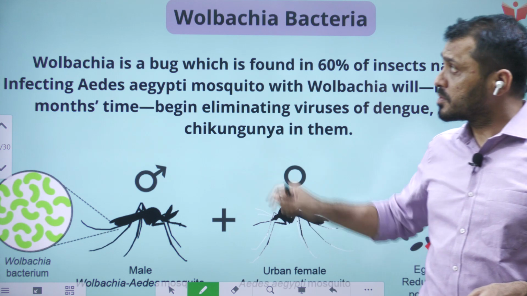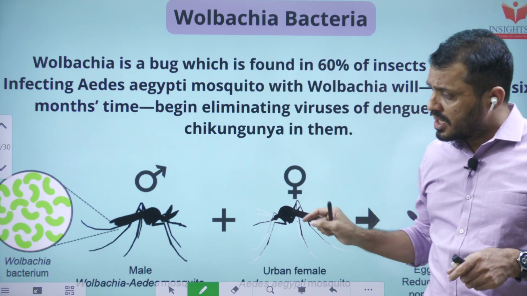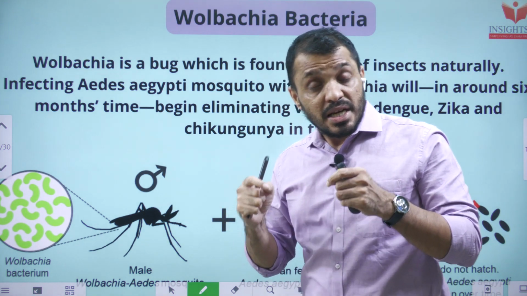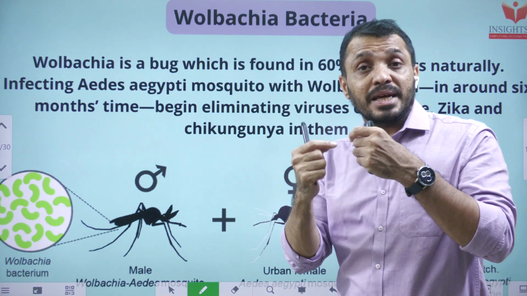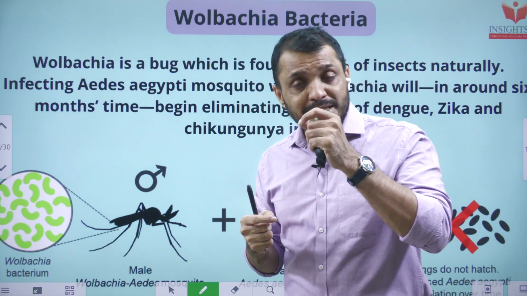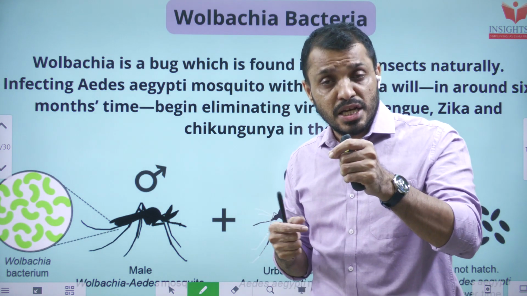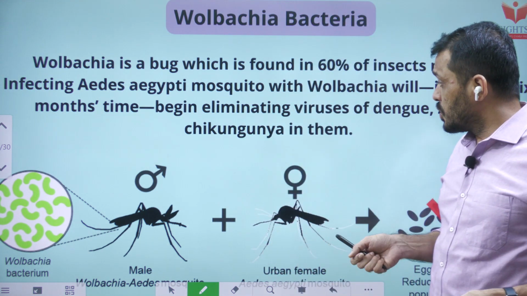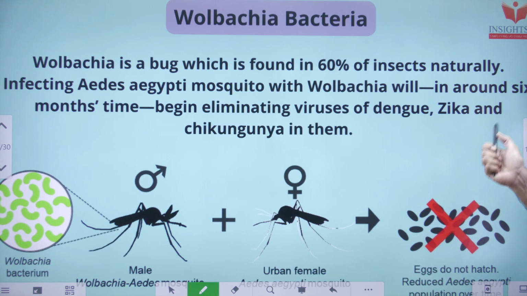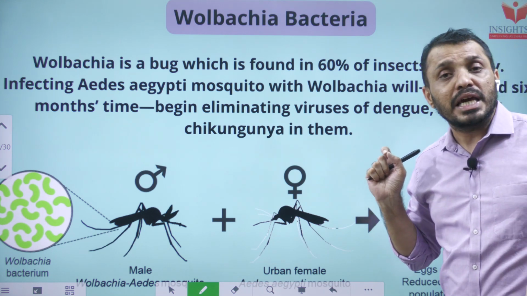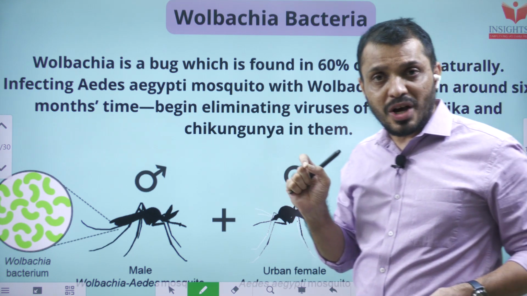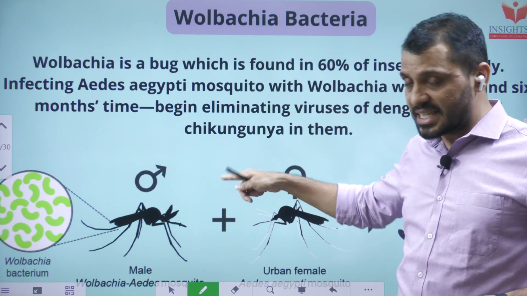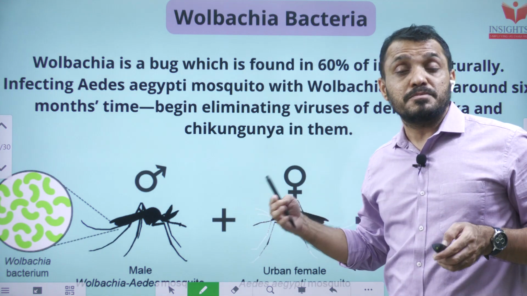Now the topic number 4, Wolbachia bacteria. Here we are injecting Wolbachia bacteria into the mosquito so that the virus will not be replicated in the mosquito. Mosquitoes carry certain viruses which cause diseases such as dengue, Zika, and chikungunya. So when you are able to stop the replication of the virus inside the mosquito, that mosquito is no longer acting as a vector, so the disease will not be spread.